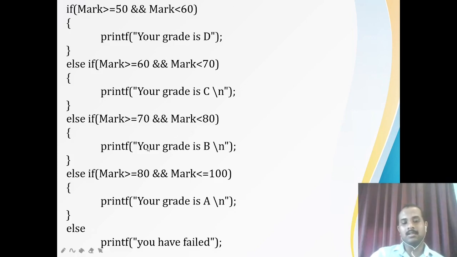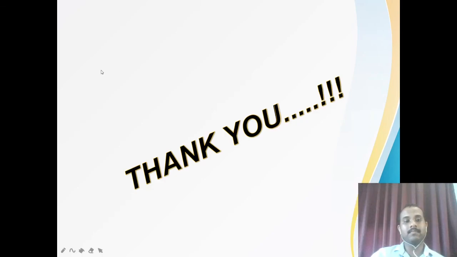I'll make the grade B, right? 72 is in between 70 to 80, so my grade is B, okay? Then I'll not further check the other conditions. I'll directly go to the return 0 or something like that. Okay. Thank you.